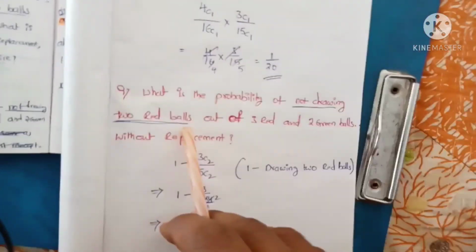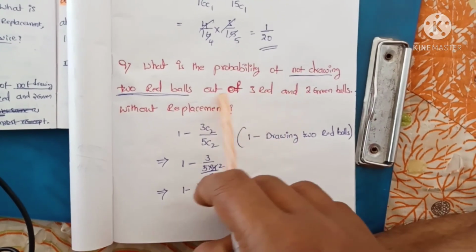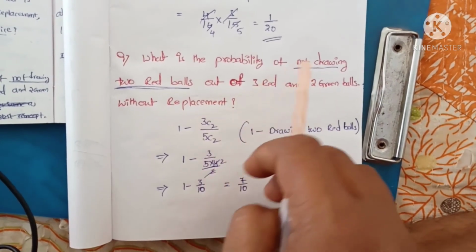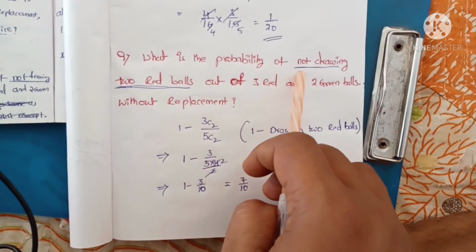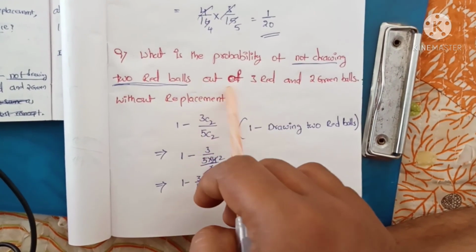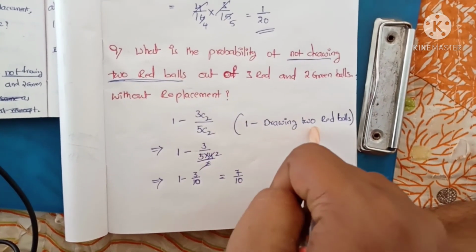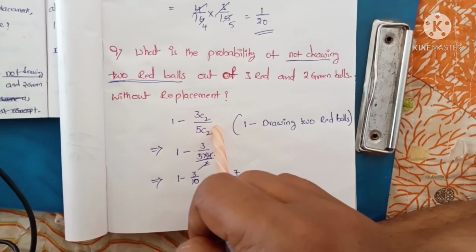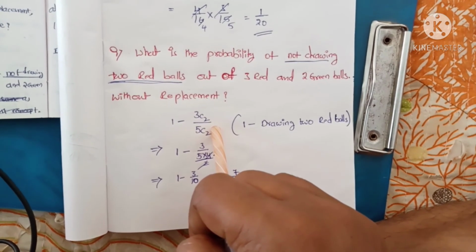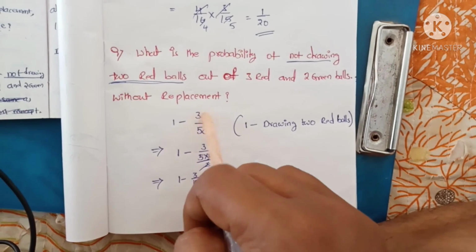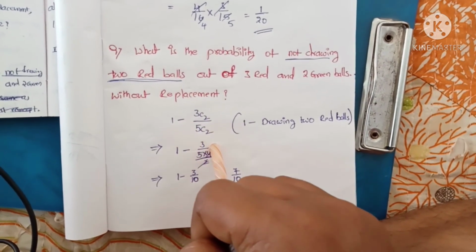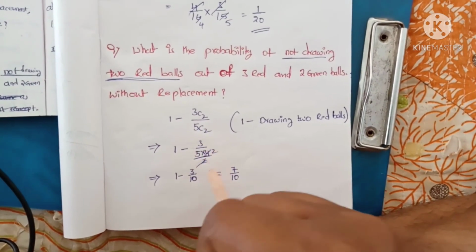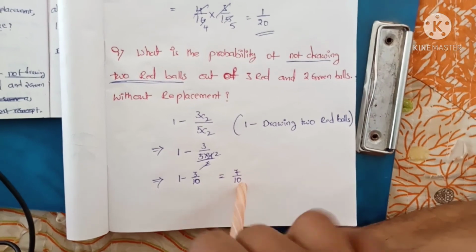One more question. What is the probability of not drawing 2 red balls out of 3 red and 2 green balls without replacement? Not drawing 2 red balls means 1 minus drawing 2 red balls. Drawing 2 red balls: we have totally 3 red, so we need to pick 2, so 1 minus 3C2 divided by total 5, 3 plus 2, so 5C2. 1 minus 3 by 10 is nothing but 7 by 10. We get the final answer 7 by 10.